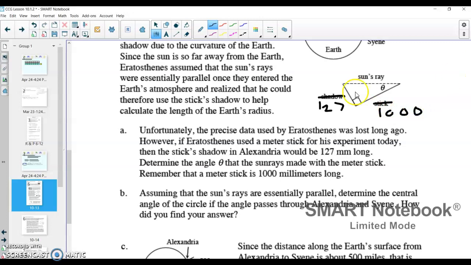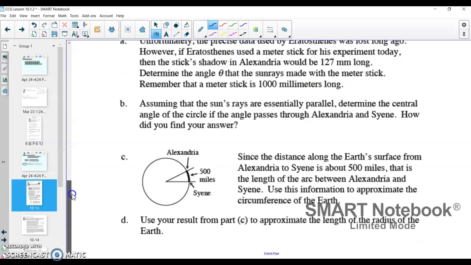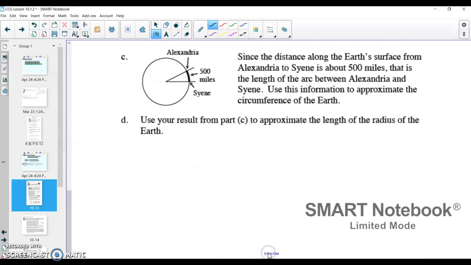And all of a sudden what we have is a right triangle. We know two of the measurements and we want to find the angle. Well, we actually know the trigonometry to do this. Across from that is opposite, and between the 90 and your angle is your adjacent. And so this is a tangent problem, but we're looking for an angle, so it becomes a tangent inverse problem. And so if we want to figure out that angle, what we need to do is, for A, we need to do the tangent inverse